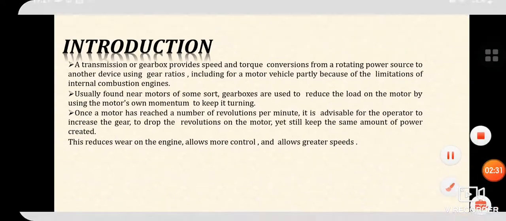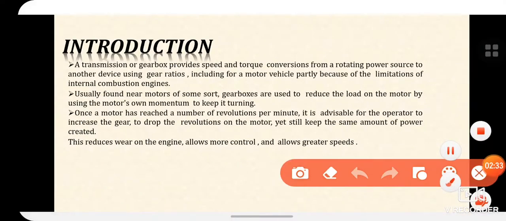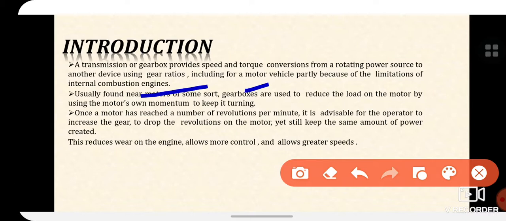So, as it is mentioned here, usually found near motors of some sort, gearboxes are used to reduce the load on the motor by using the motor's own momentum to keep it turning. So this is the main part, how that load can be reduced.